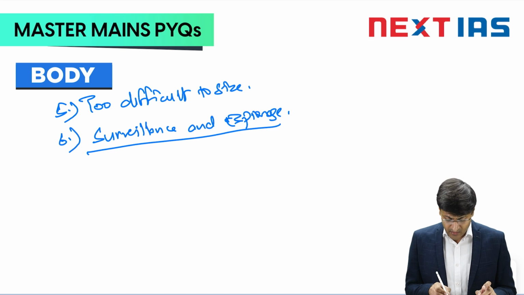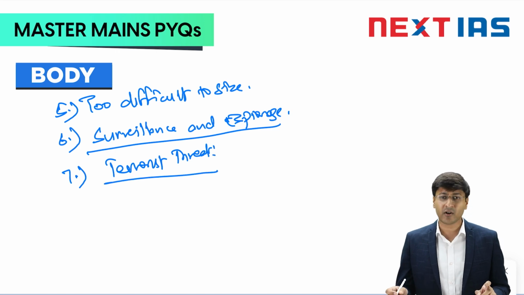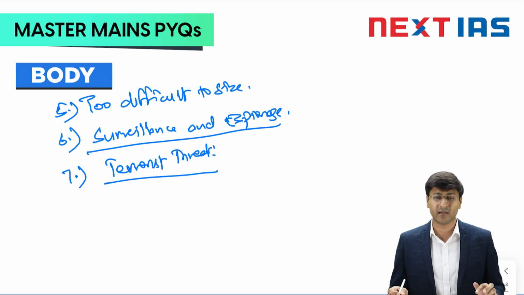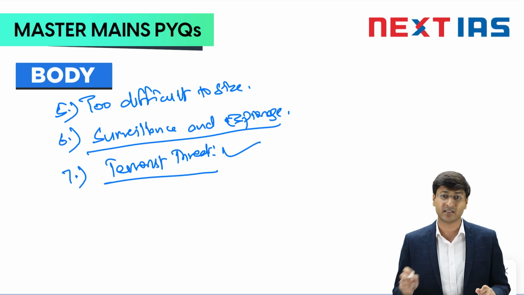The next point that we can talk about is terrorist threat. As I talked about the incident where a terrorist was being routed from one location to another with the help of a UAV, in the Poonch terror attack of April 20, 2023, where 5 of our soldiers were killed, cash as well as arms and ammunition were being delivered to adversary elements with the help of a UAV. So terrorist threat is one of the major security threats that these UAVs are posing for India.